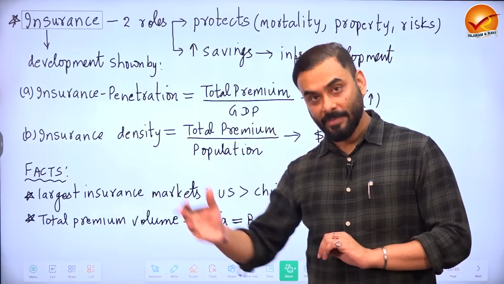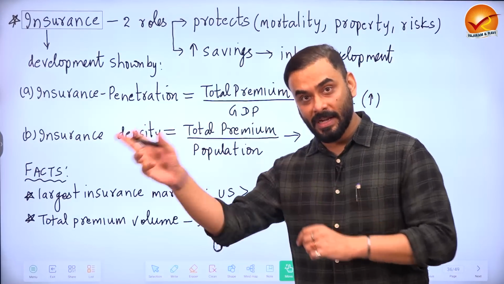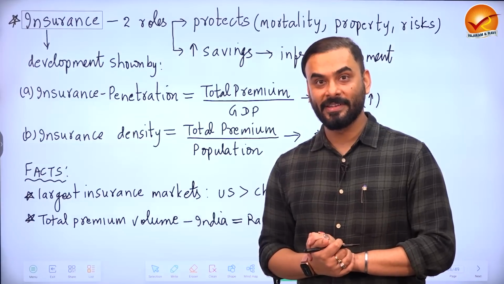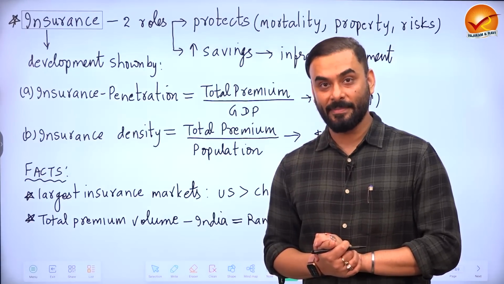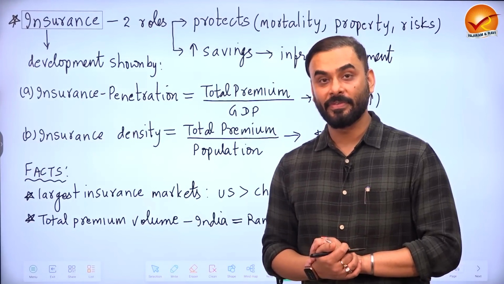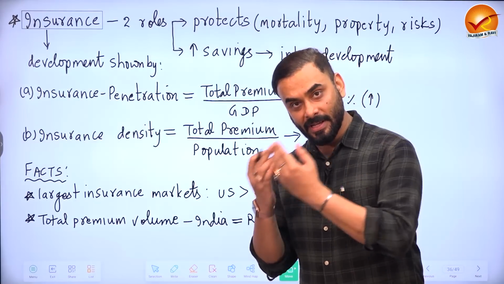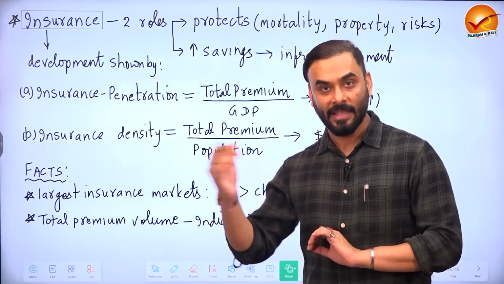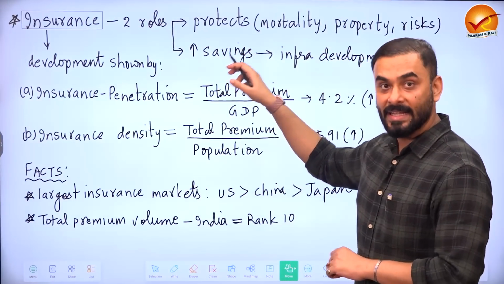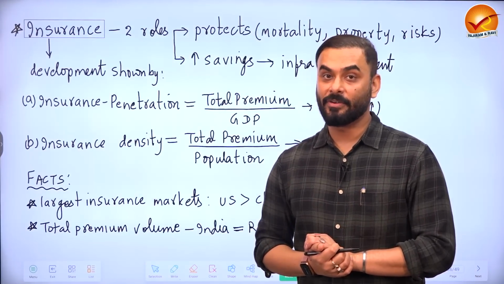Similarly, guys, when we pay the premium to the insurance companies, those companies take our premium and invest that money in different places in the economy. For example, in one of the lectures, we have already discussed the National Infrastructure Pipeline, under which the Government of India is investing 111 lakh crores for the development of infrastructure in India. These insurance companies also collect premium from us and invest the money in different infrastructure projects in India and make profits. So insurance provides two roles in the economy. First is protection, and second is it increases savings in the economy. That saving is invested and it might lead to development of infrastructure.